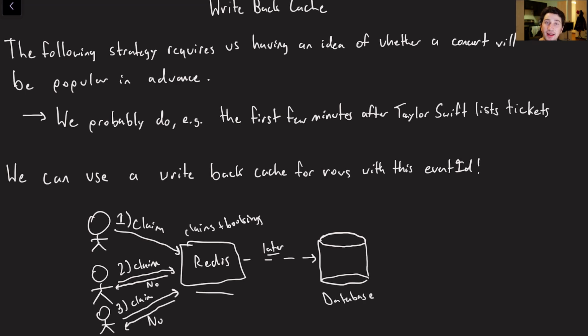Now keep in mind that Redis is kind of weird because it's single-threaded, so I'm not actually too sure how this would work in practice, but maybe rather than Redis, I'll just say arbitrary in-memory server with some amount of locking, which might speed things up in comparison to Redis, which is single-threaded, but we would have to test this out in reality. And then again, we'll sync all of that data to our database eventually when traffic dies down a little bit. Cool, so the write-back cache would be temporarily our source of truth.